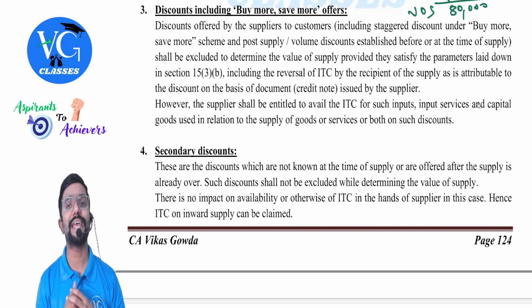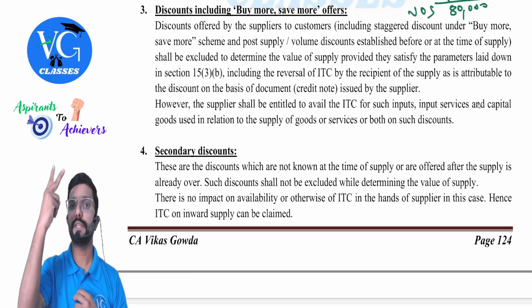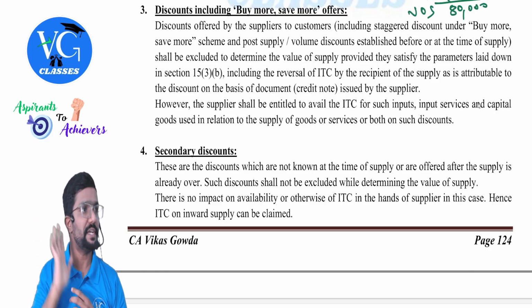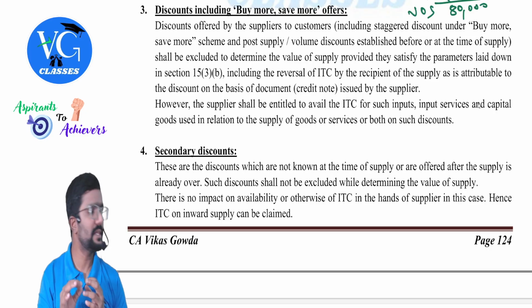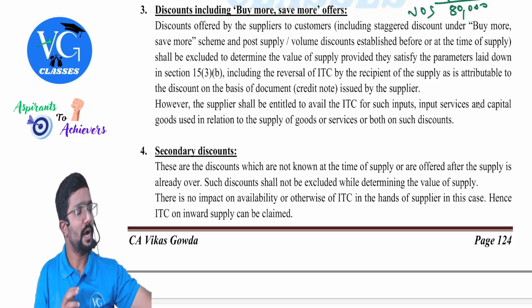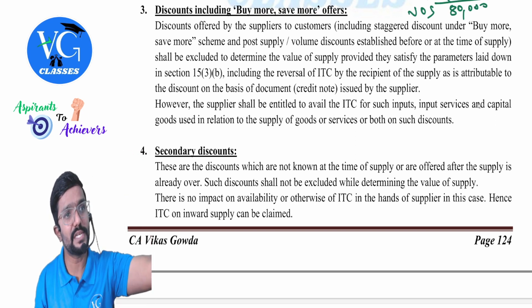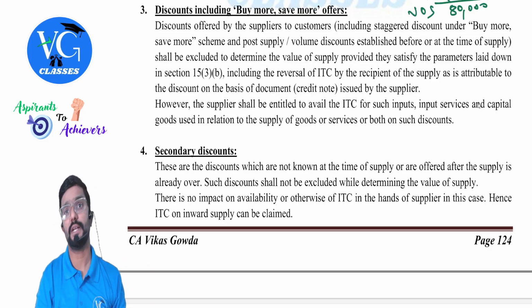For this discount, I need to issue a document called credit note. Assume the discount amount is 20,000. On that, GST is how much, guys? 3,600. So I will give a credit note to you. And if you already claimed full credit, assume you already claimed the full 18,000 credit, how much should you reverse now? 3,600.